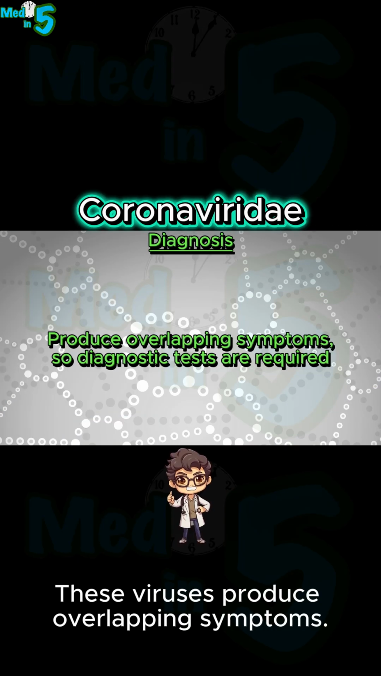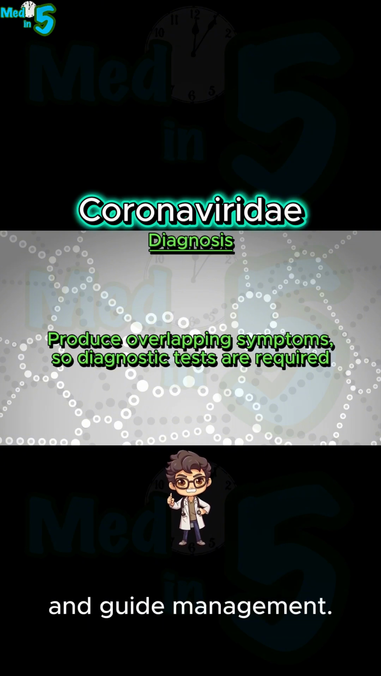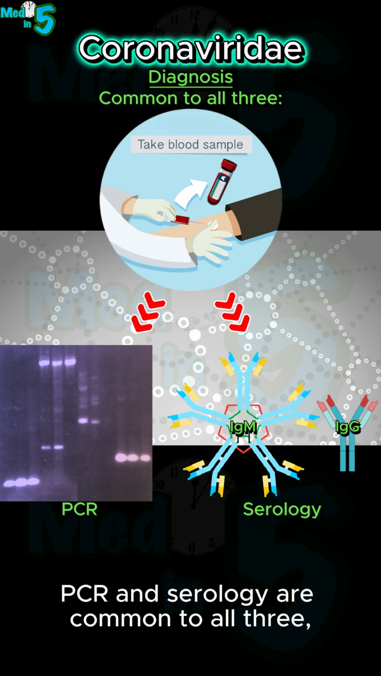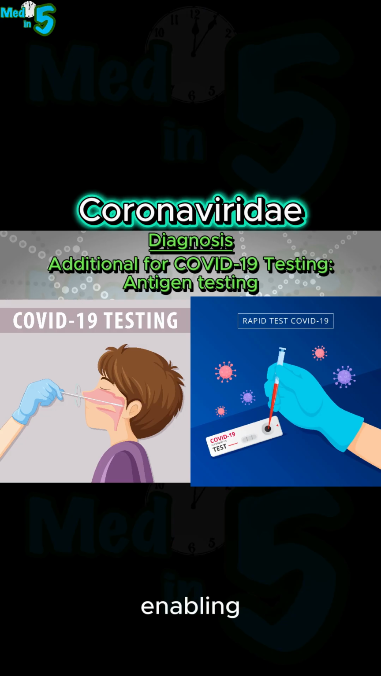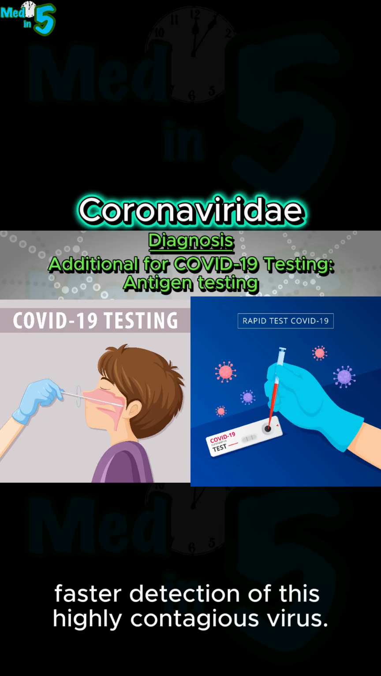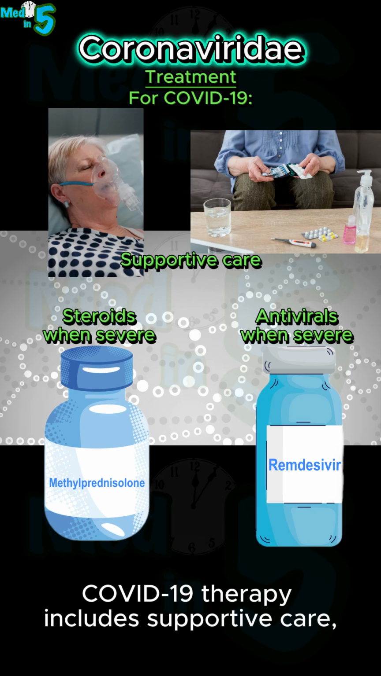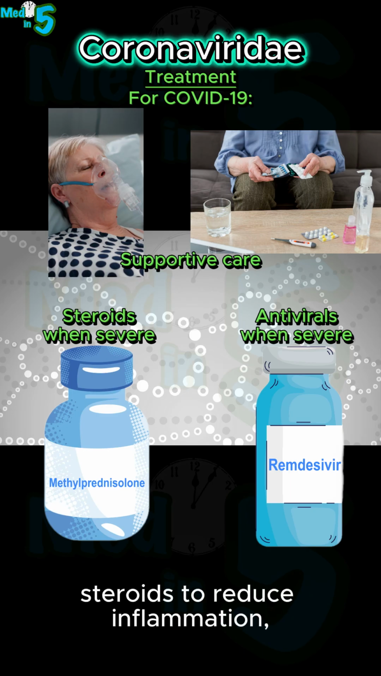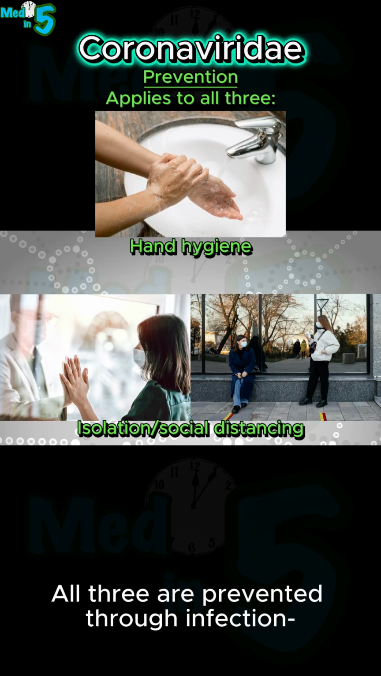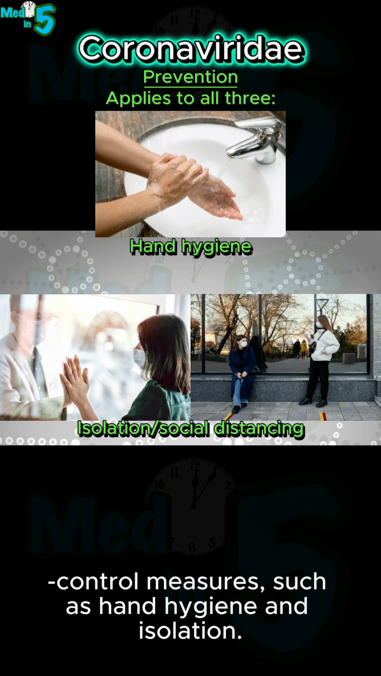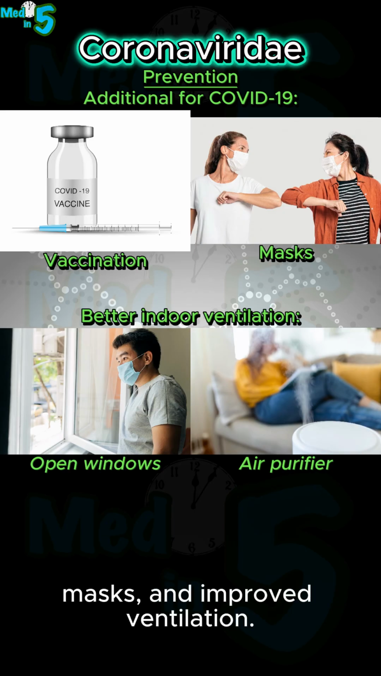These viruses produce overlapping symptoms. Diagnostic testing helps identify the specific bug and guide management. PCR and serology are common to all three, but antigen testing is only available for SARS-CoV-2, enabling faster detection of this highly contagious virus. SARS and MERS are treated mainly by managing symptoms. COVID-19 therapy includes supportive care, steroids to reduce inflammation, and antivirals like remdesivir. All three are prevented through infection control measures, such as hand hygiene and isolation. COVID-19 prevention also uses vaccination, masks, and improved ventilation.